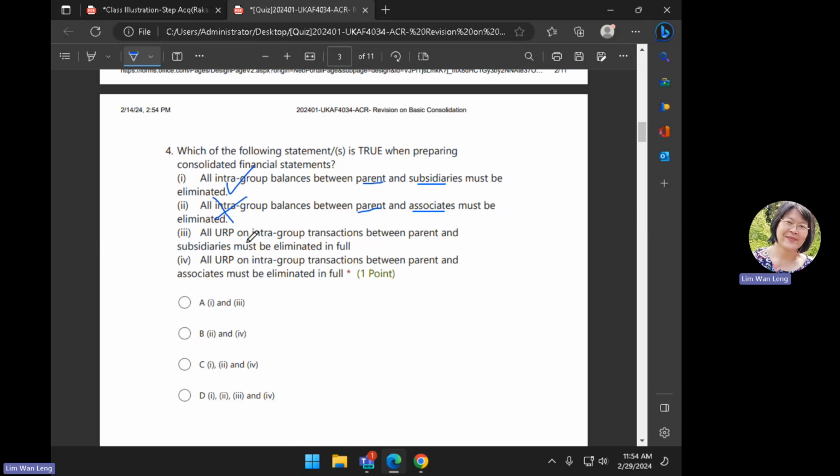Okay? All URP on intra-group transaction between parent and the subsidiary must be eliminated in full. Correct or not? Yes. All URP on intra-group transaction between parent and associate must be eliminated in full. Correct or not? No. So, 1, 3. Okay? Next one.